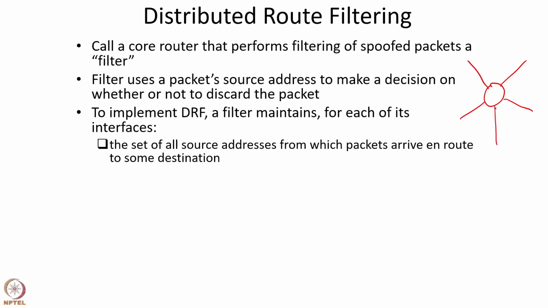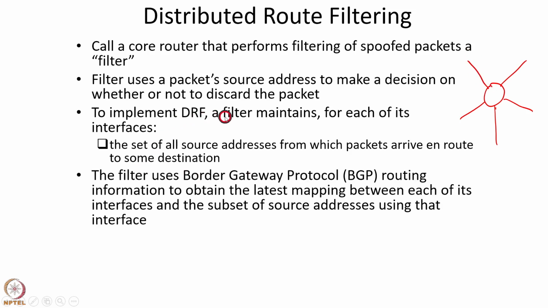To implement DRF, this filter, which is a router, maintains for each of these interfaces, that is this interface, this interface, this interface, and so on, the set of all source IP addresses from which packets arrive en route to some destination. For example, for this interface, it maintains the list of all source IP addresses from which packets may arrive to this router from this interface.